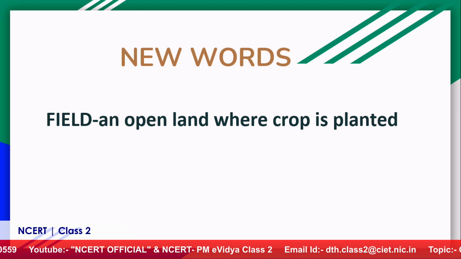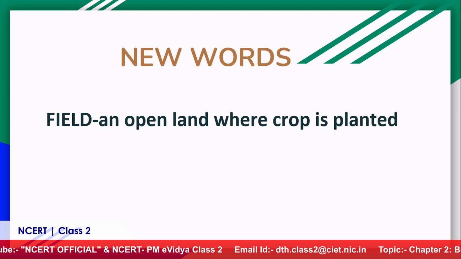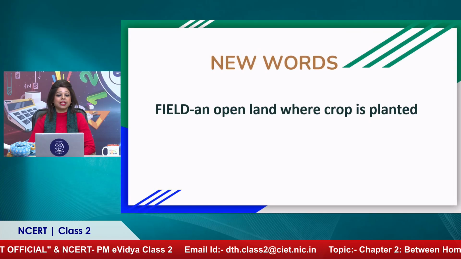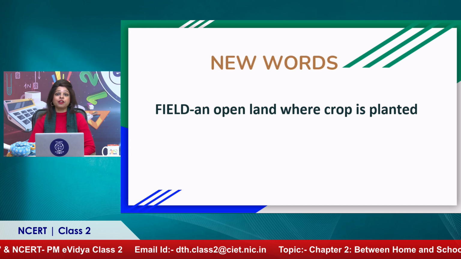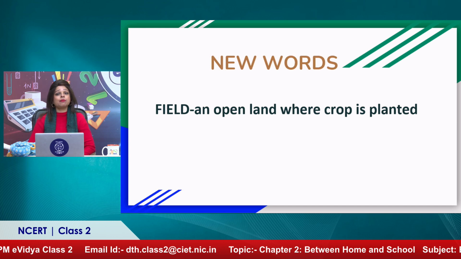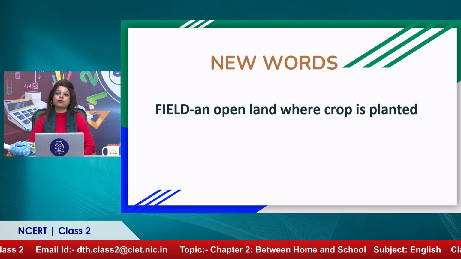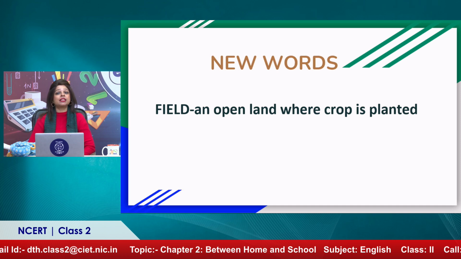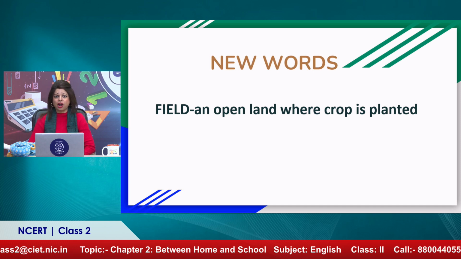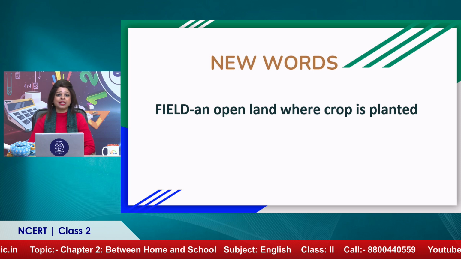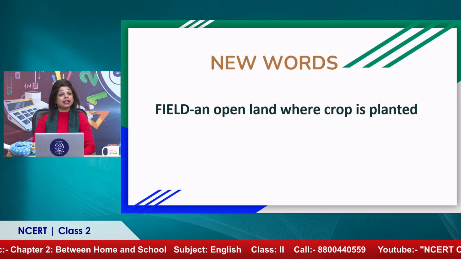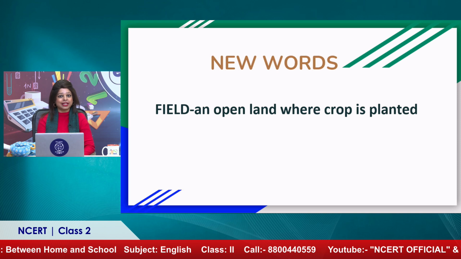Yes, ma'am. Sure. So the first word is field. Field, dear children. It's an open land where crop is planted. And I'm sure many children must have seen or visited a field. Do write in the comment section, dear children, if you have seen or have been to any field. It can be a field of any crop. And let us see how a field looks like.